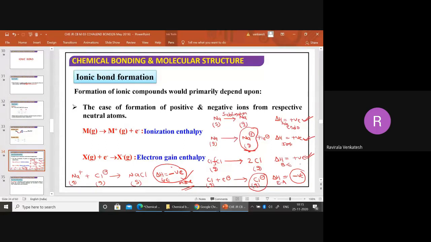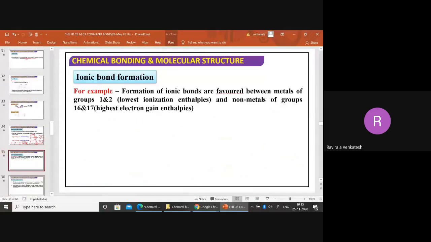Breaking of bond will always be positive. Formation of bond will always be negative only. So this is very important. By using this, we can calculate lattice energy also. It will be useful for you.